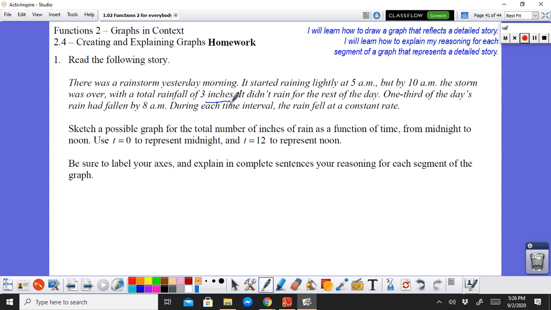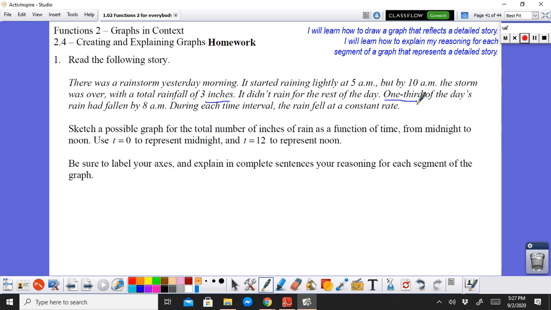1/3 of the day's rain had fallen by 8 a.m. During each time interval, the rain fell at a constant rate. So 1/3 times 3 or later. Sketch the possible graph for the total number of inches of rain as a function of time.